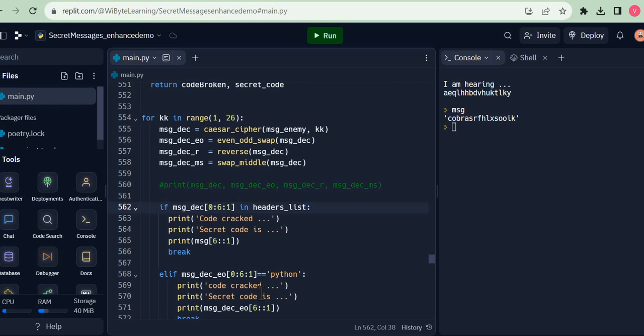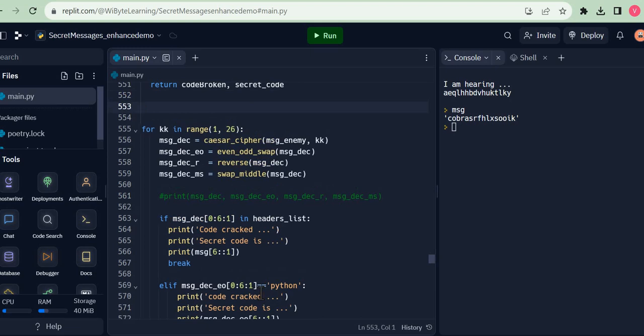Now you might wonder why six? Well, in this case, my headers are always six, but that need not be the case. So let us generalize that. Let's say header_len is equal to the length of headers_list[0]. Now basically what I'm saying is, let me not assume there are six characters. It could be any length, and I find that by finding out the length of the first element, because for now I'm assuming that these all have equal length. So I can make this more general.